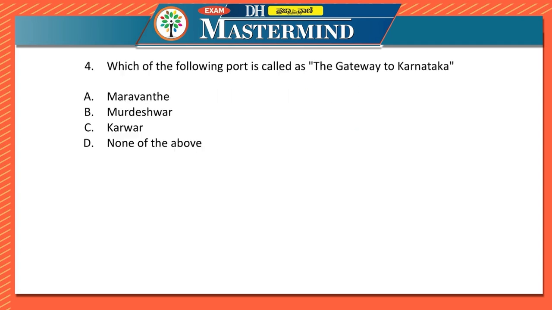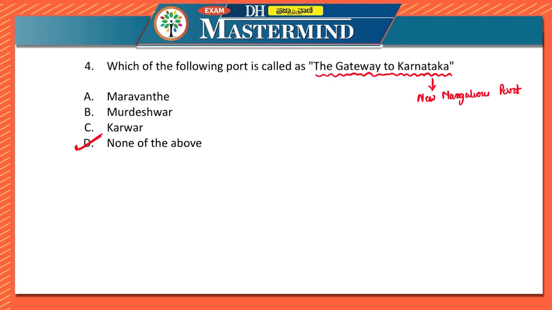Which of the following ports is called the gateway to Karnataka? Marwante, Murdeshwara, Karwar, none of the above. The answer here is D, none of the above. Because the answer here is New Mangaluru port. It is known as the gateway to Karnataka.